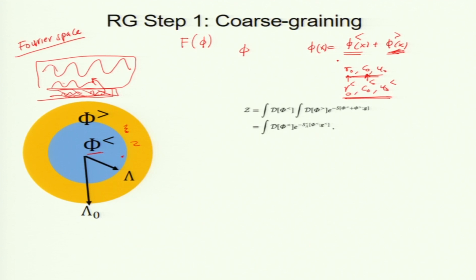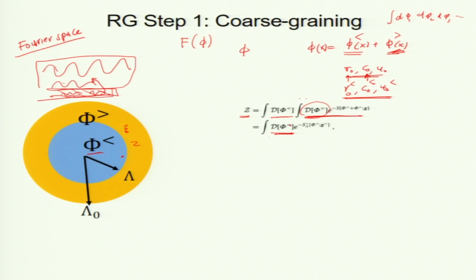So, this is the partition function. After this operation, we have both phi less and phi greater. Remember, I had this integral over all the modes, but we want to average out phi greater. So, I want to write this in terms of d phi less. The modes which survive are d phi less. Remember, when I wrote the partition function, I integrated over d phi 1, d phi 2, d phi 3 like this. So, what will survive is only d phi less.